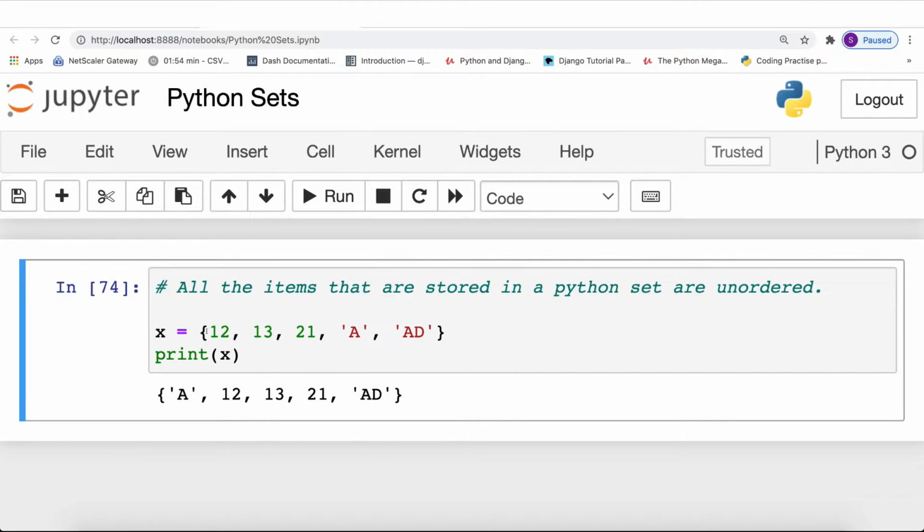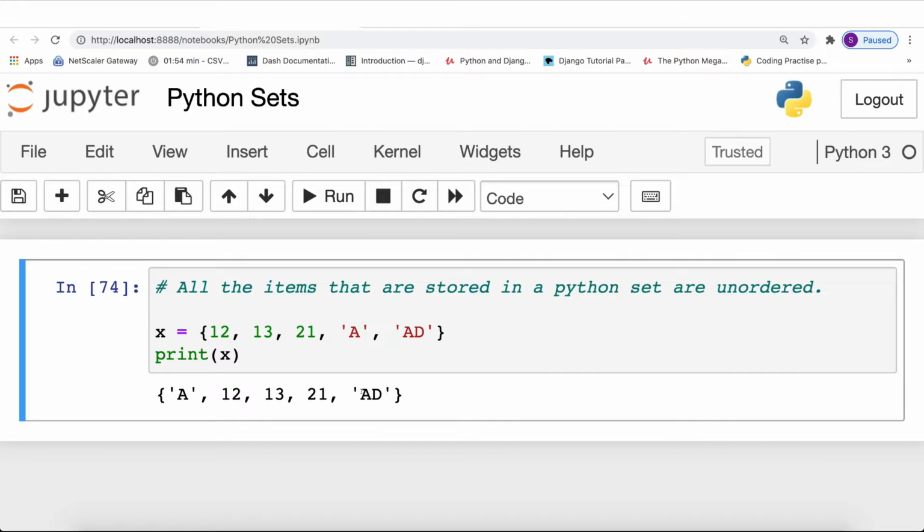As you can see here, our data starts from 12, 13, 21, A and AD, but as you can see in the result, when we print this particular variable, the order is not maintained. So the first item comes up as A, and then 12, 13, 21, and then AD. So whenever you are not bothered about the sequence of your data, then you can go for a Python set instead of a Python list.